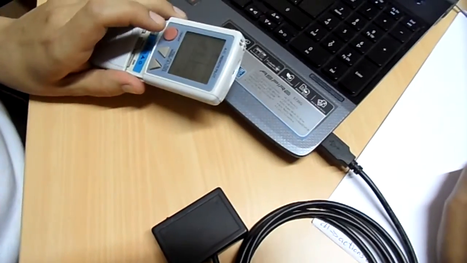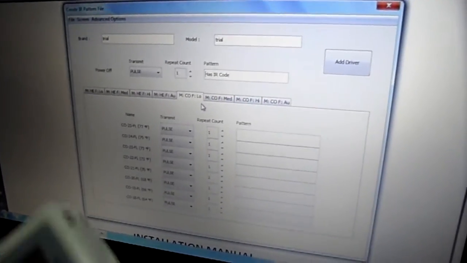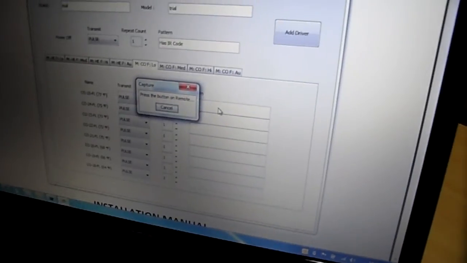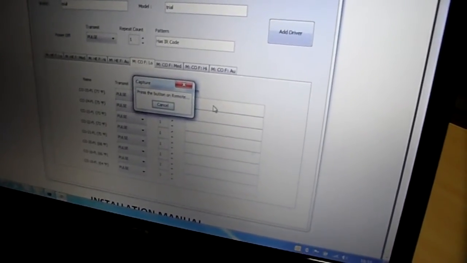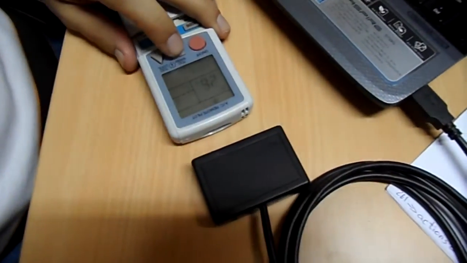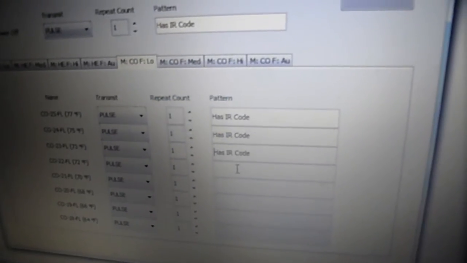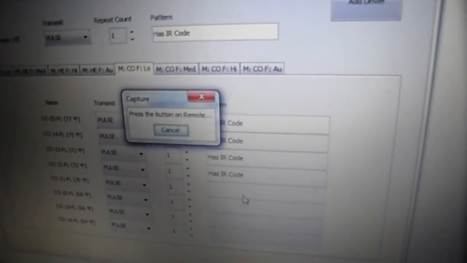Now, let's get it on again, and let's start with the cooling mode, as this is cooling at low speed at 27 degrees. We will need to do 24.5. So I'm getting it to 26, and I am just triggering it and going on with just down commands, and the system learns the codes.